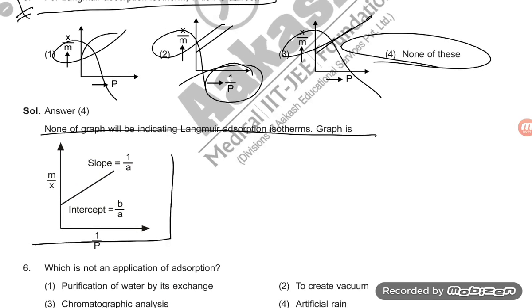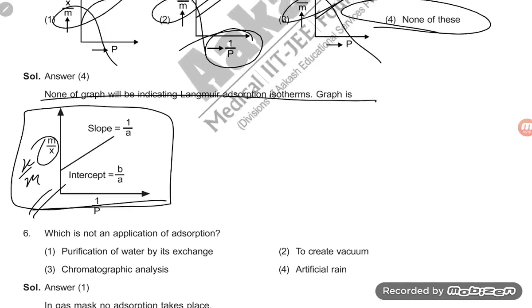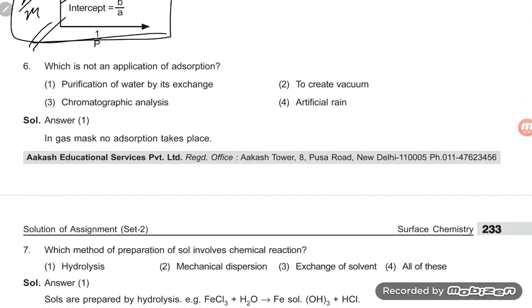See the graph, students. What is the Langmuir adsorption isotherm? Slope is 1 by a, intercept b by a, m by x, and 1 by p. Actually it is x by m. So this is what is our required answer, students. Option number 4 is correct.